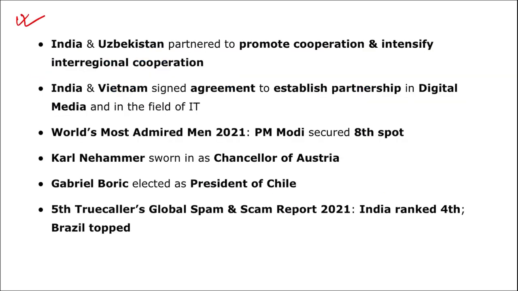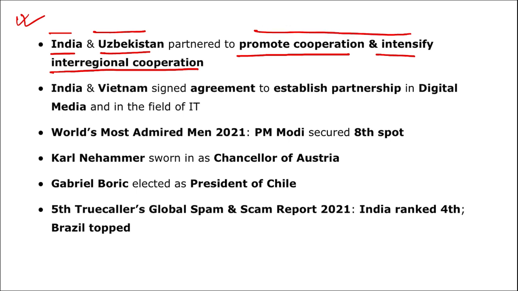Some other important one-liners. India and Uzbekistan partnered to promote cooperation and intensify interregional cooperation. India and Vietnam signed an agreement to establish a partnership in digital media and in the field of IT. If asked which country India has signed an agreement with to establish a partnership in digital media or the information technology sector, it is Vietnam.